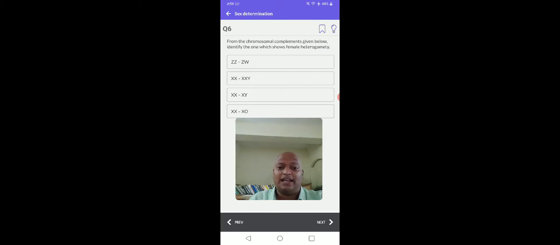XX-XO is male heterogamety, so wrong. XX-XY is also male heterogamety, wrong. XXXXY is abnormal; we'll discuss it later. That is also wrong. ZZ-ZW is the example for female heterogamety, exhibited by birds. Right? Okay. ZZ and ZW.